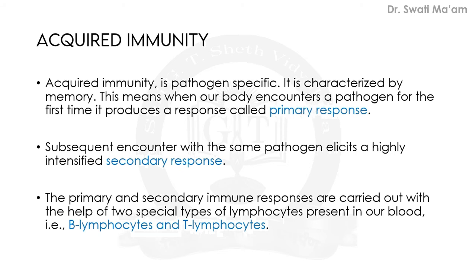The primary and secondary immune responses are carried out with the help of two specific types of lymphocytes. Lymphocytes are actually one kind of WBC. But lymphocytes are again subdivided into two subtypes. They are B lymphocytes and T lymphocytes. The B we get from bone marrow, and T stands for thymus.